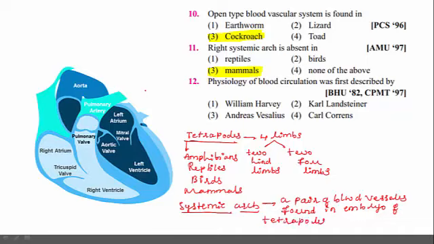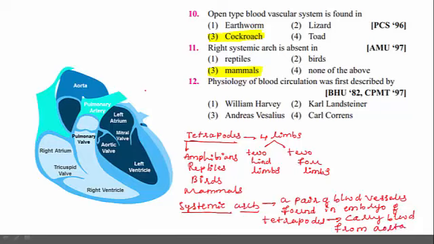And what is its function? The systemic arc carries blood from the aorta. That is the function of the systemic arc.